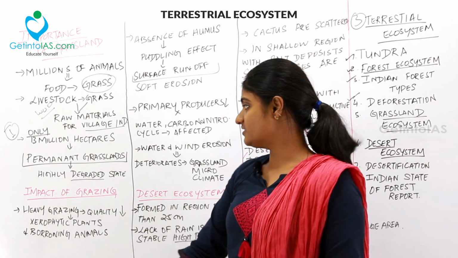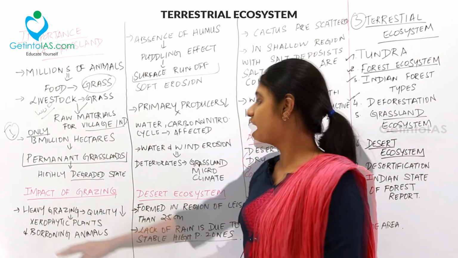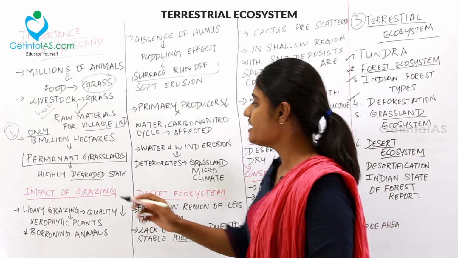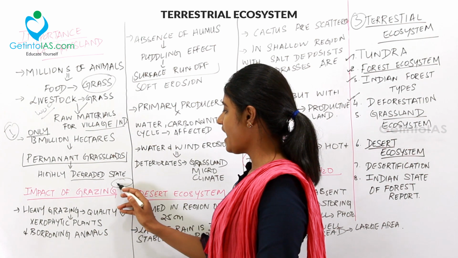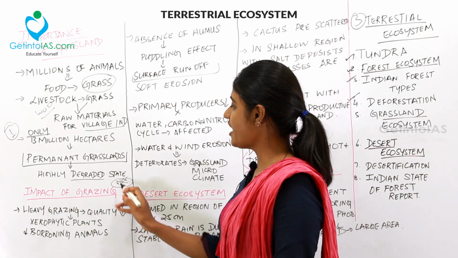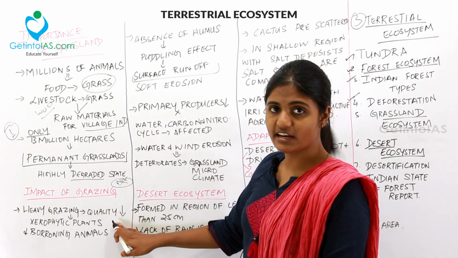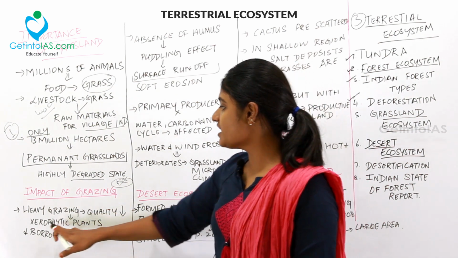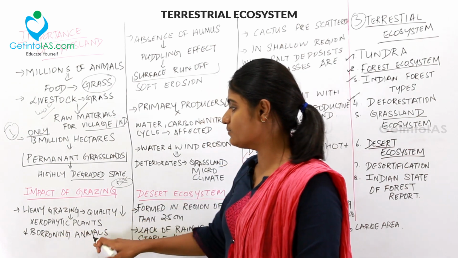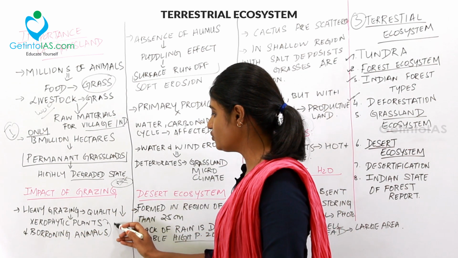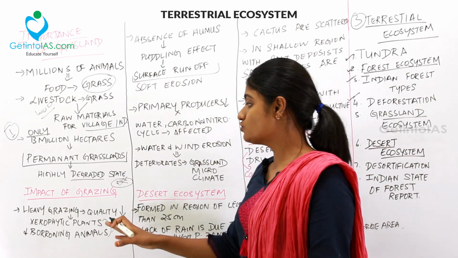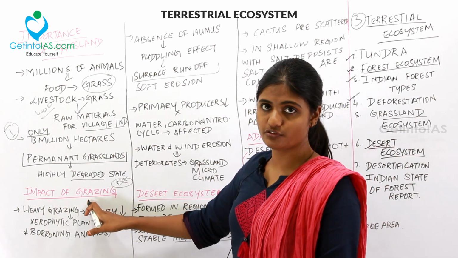So what are the impacts of grazing? Heavy grazing leads to quality degradation. That is, if there is a land over here and the grasses are degraded, I mean if there is heavy grazing, the quality will go down and hence it will be occupied by xerophytic plants and burrowing animals. This is the condition related to desert. So grassland will soon change into a desert. So that is one of the major impacts of grazing.